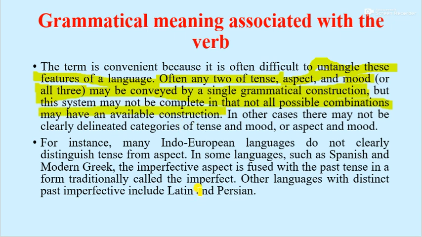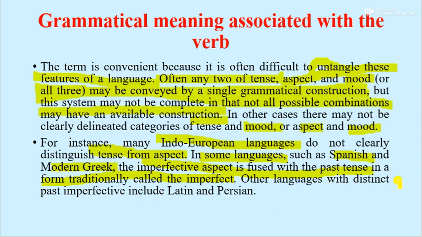In other cases, there may not be clearly delineated categories of tense, aspect and mood. For instance, many Indo-European languages do not clearly distinguish tense from aspect. In some languages, such as Spanish and modern Greek, the imperfective aspect is fused with the past tense, traditionally called the imperfect.